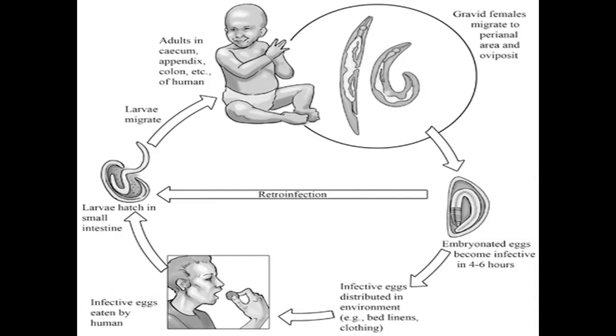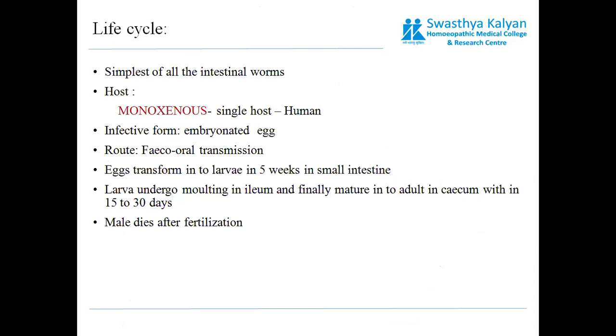Or they might be distributed in the environment, like wet linens, clothing, or even the hands of the person who is taking care of such an individual or child. And as it enters into the digestive tract, the larva will hatch in the small intestine, and the larva will migrate to the large intestine, where it will populate or reproduce and again lay eggs.